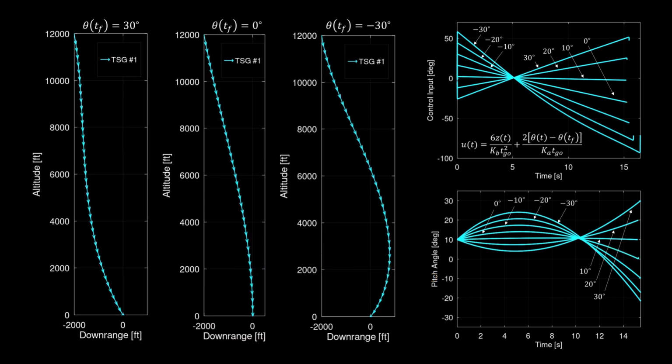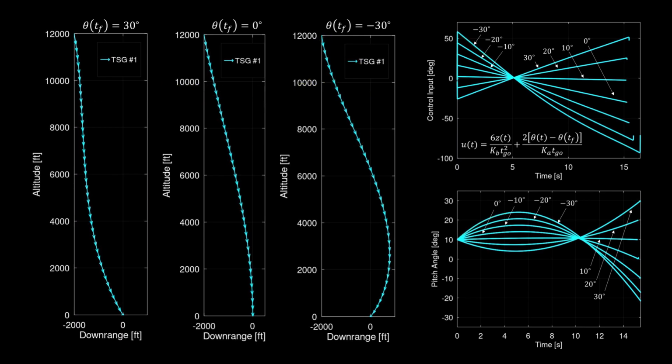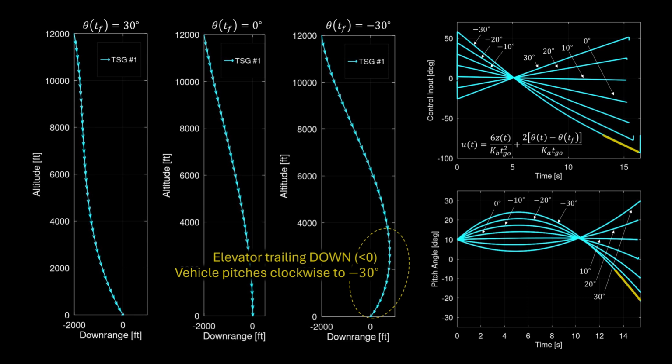For a minus 30-degree desired terminal attitude, the vehicle requires the largest elevator deflection up to pitch the vehicle counterclockwise to over 20 degrees from the vertical reference line. Then it executes a clockwise turn down, left maneuver into the terminal negative 30-degree attitude.